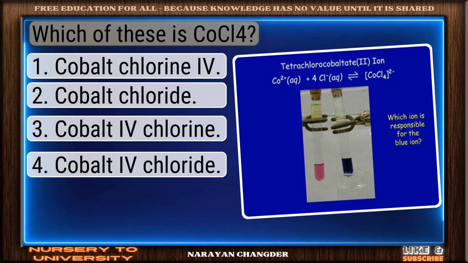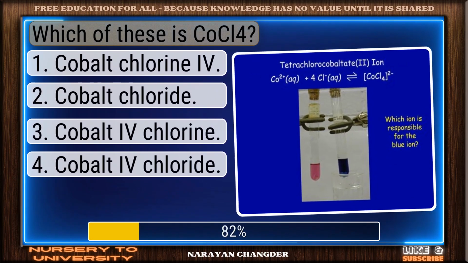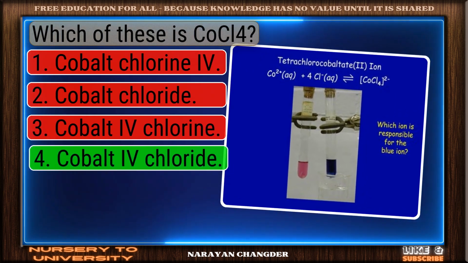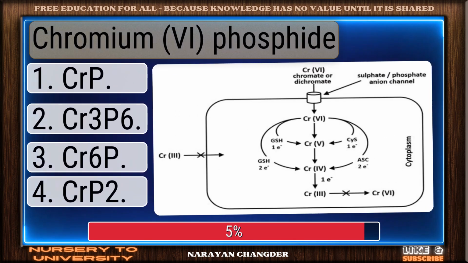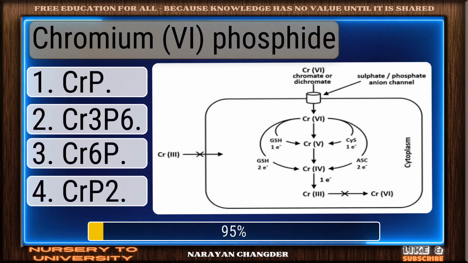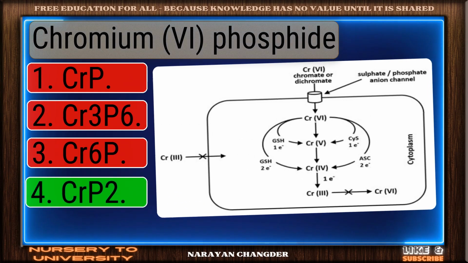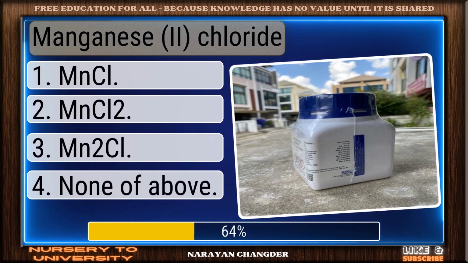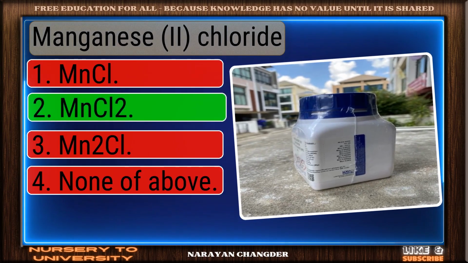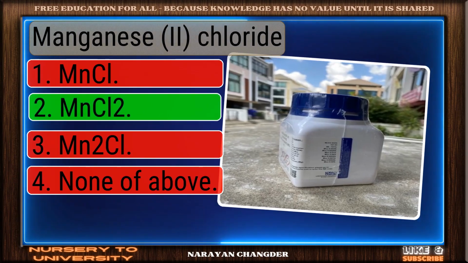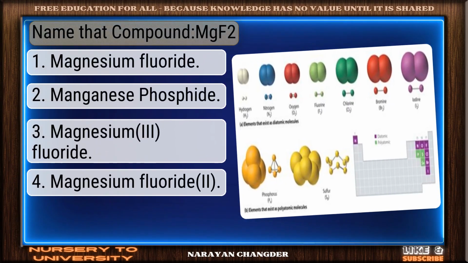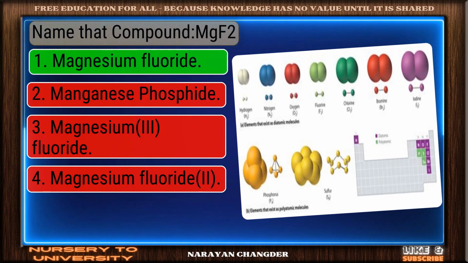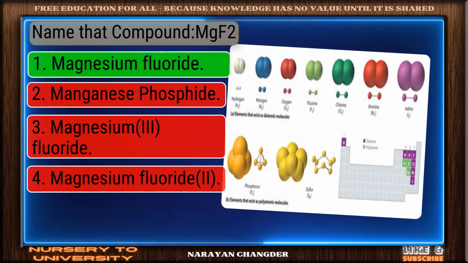Which of these is CoCl2? Well done. Cobalt chloride is the right choice. Chromium phosphide? Well reasoned. CrP is the correct choice. Manganese chloride. Sharp thinking. MnCl2 is the right choice. Name that compound MgF2. Right again. Magnesium fluoride is a valid answer.